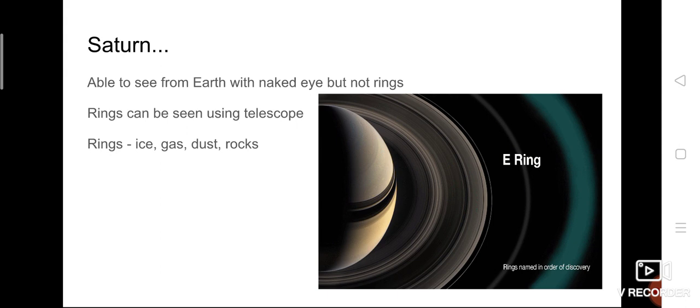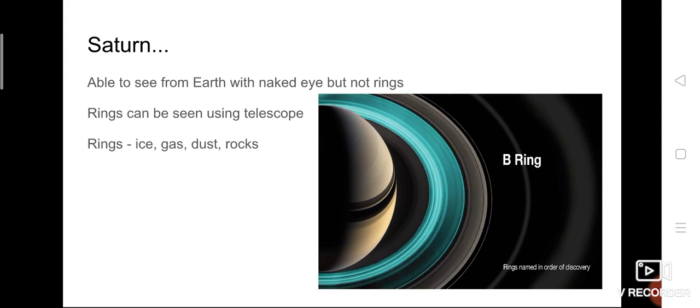A telescope is an instrument which is used to see objects present in the sky. So with the help of a telescope you can see the rings of Saturn. And the rings are made up of ice, gas, dust and rocks present in the sky. So in this picture you can find A, B, C, D, E, F, G. So these are the 7 rings. I hope you can find the rings. Once again, see the picture.